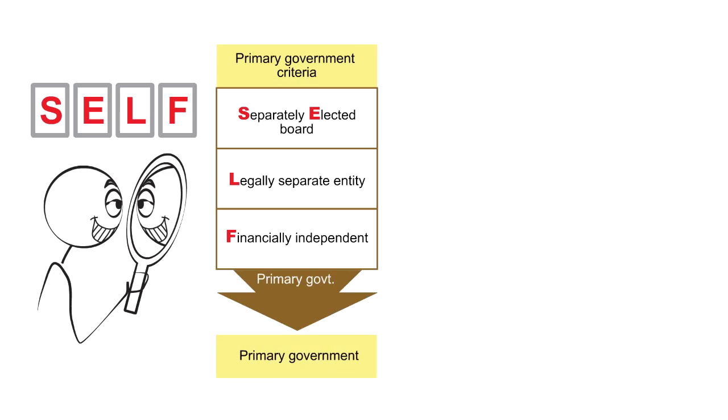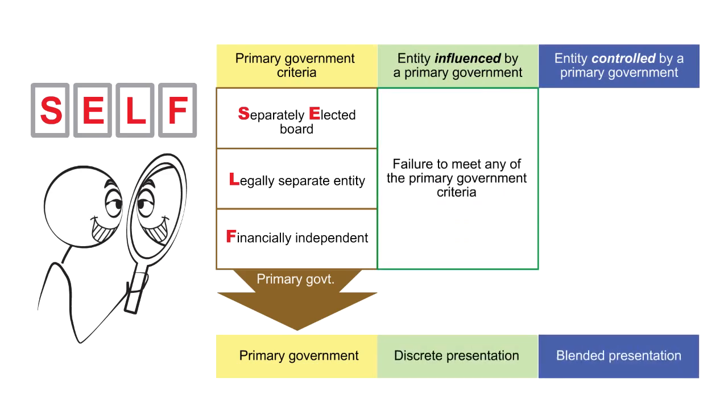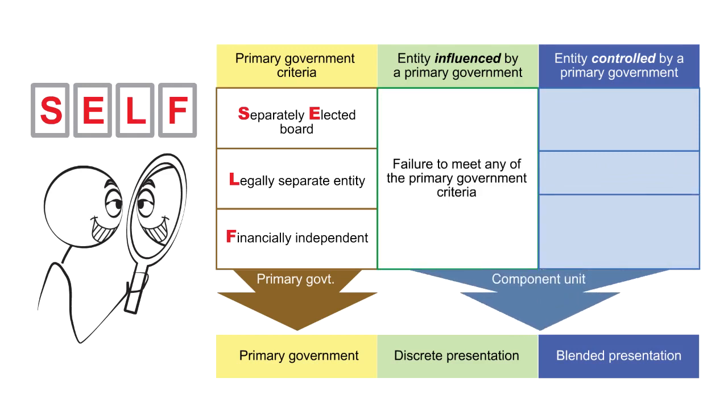However, if you fail those tests, then we have to move on to the next category. If you fail to meet any of those criteria, you may have to use discrete presentation or blended. Regarding this, if you fail one of those tests, you'll be a component. A component unit will be presented on a discrete basis or blended, depending on the degree to which the primary government extends its influence. By the way, exam questions have frequently focused on some of this area, so you want to be aware of it.